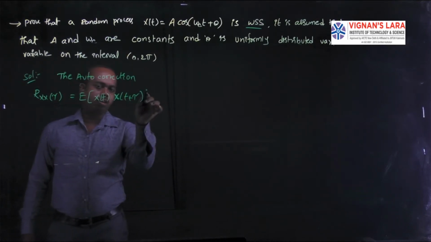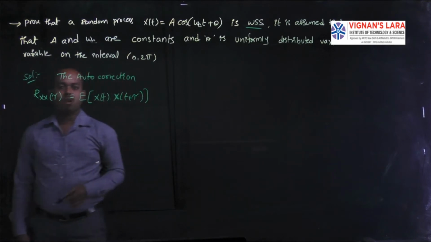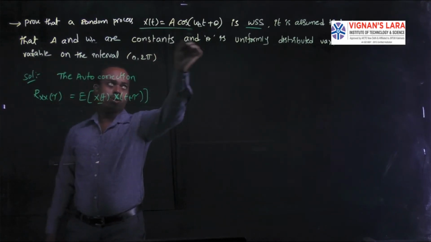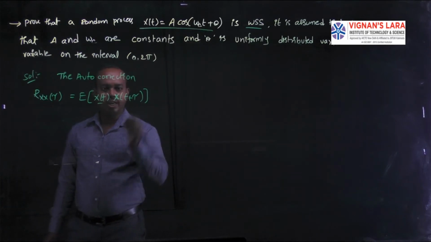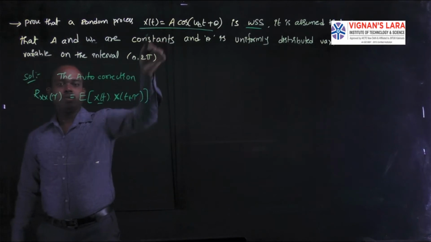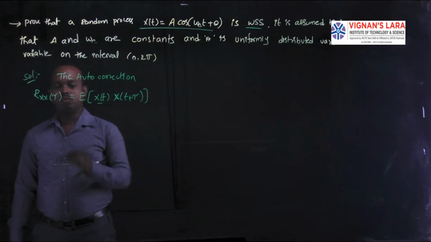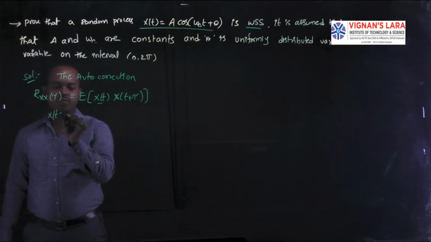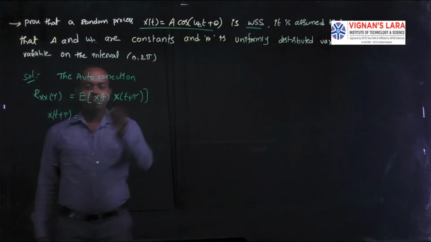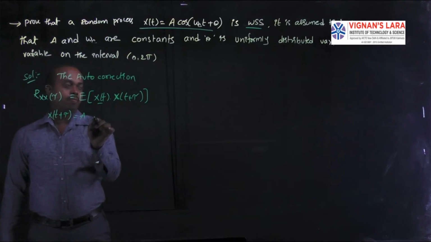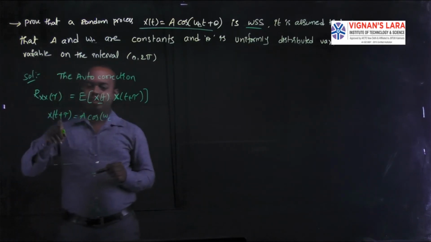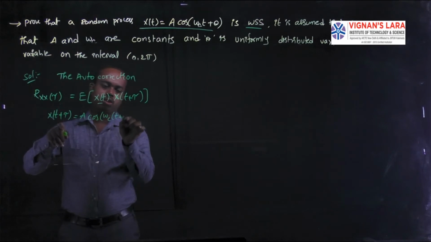This is the formula. X of t is already given in the problem, but you need x of t plus tau; just replace t with t plus tau. The function x of t is A cos of omega c t plus theta, and here t is replaced with t plus tau.